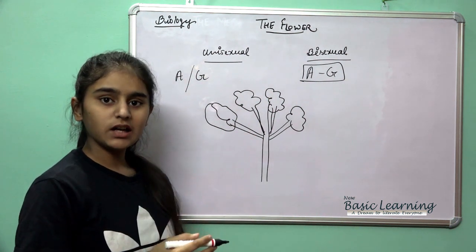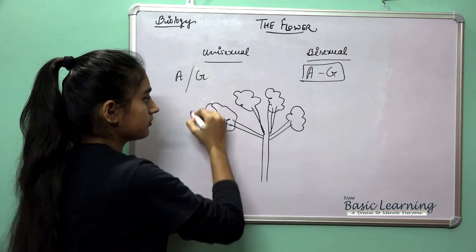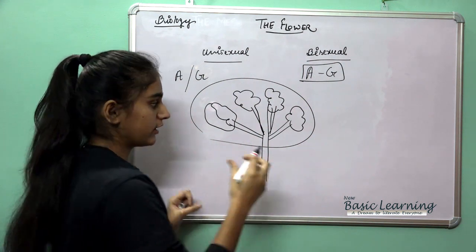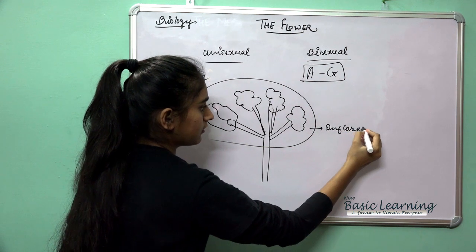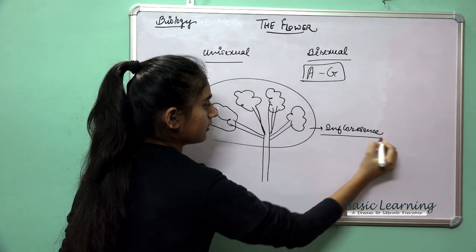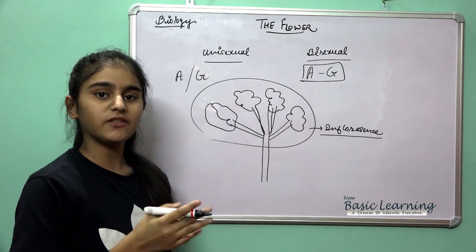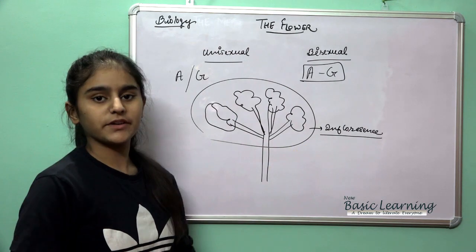When a flower grows singly or in a cluster, that means in a group, that part we call an inflorescence.